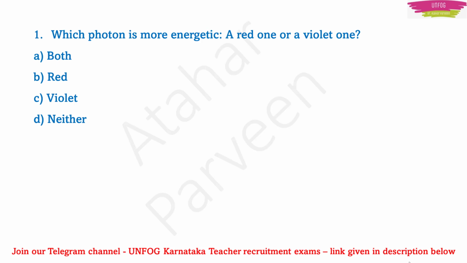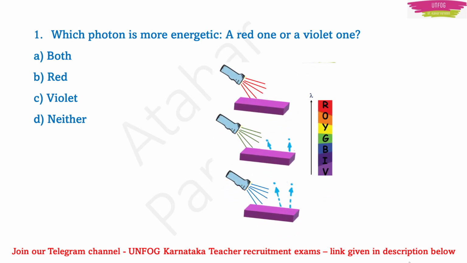So here we need to understand the concept that the wavelength increases in VIBGYOR from violet to red color. Wavelength increases means frequency decreases. It means that violet color has more frequency, which means that energy is more for violet.